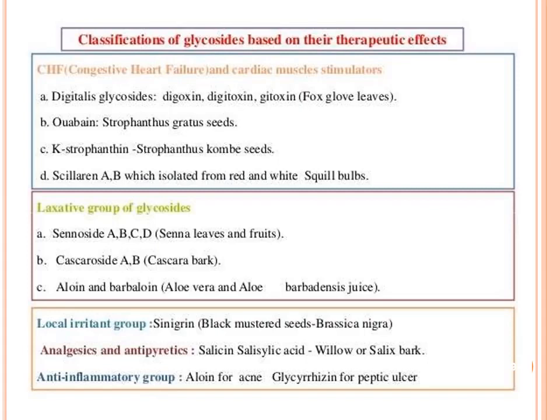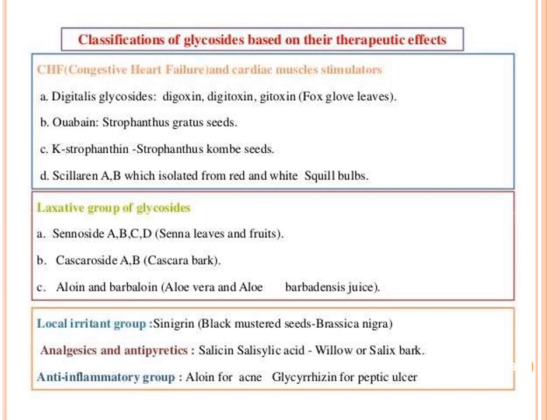Then K-strophanthin we will get from the strophanthus kombe seeds. Then scillaren A and B, which are isolated from red and white squill bulbs. Then next category, depending upon the therapeutic activity, these are the cardiac glycosides which we discussed now. And next category, laxative group of glycoside, that is sennoside A, B, C and D, senna leaves and fruits.